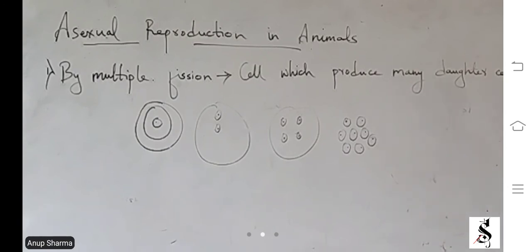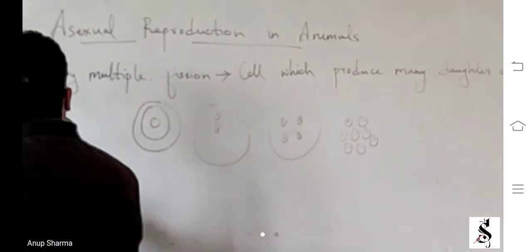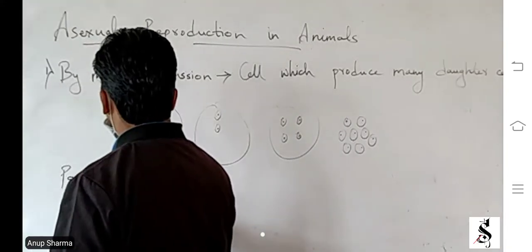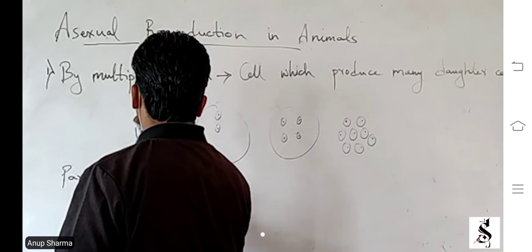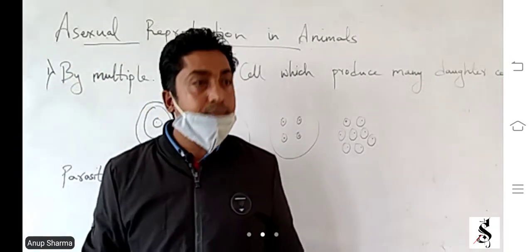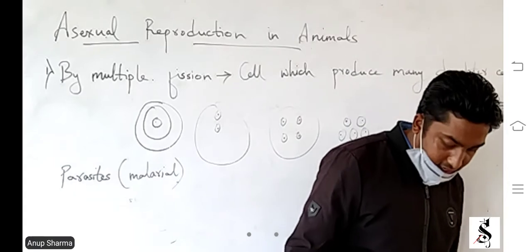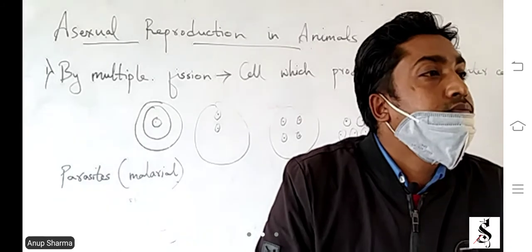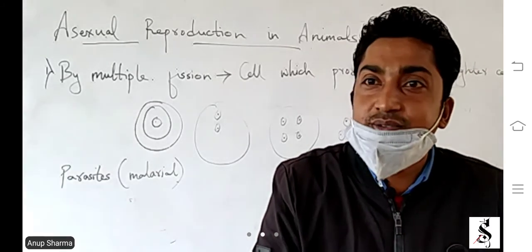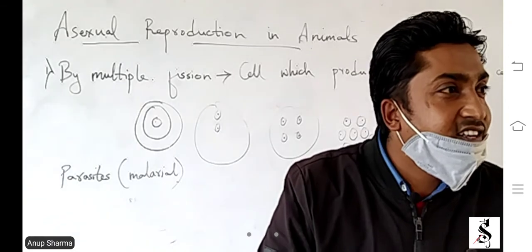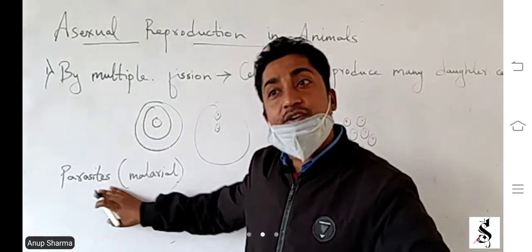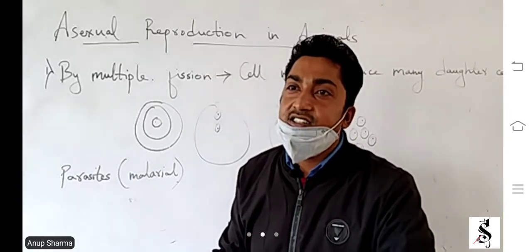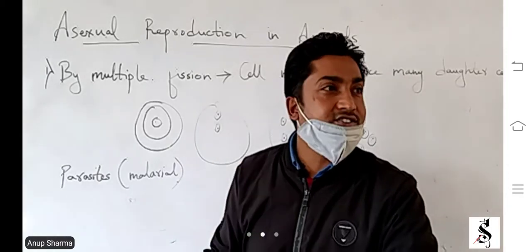It is mostly seen in malarial parasites. It is also a microorganism which causes malaria. As for example, malaria is caused by mosquitoes. But the mosquito is not responsible. These parasites are responsible for malaria. The mosquito is only a carrier. Carrier means it is only a means of transport.